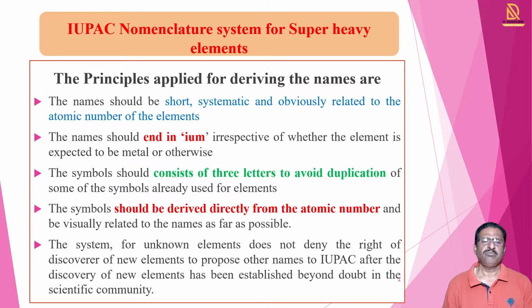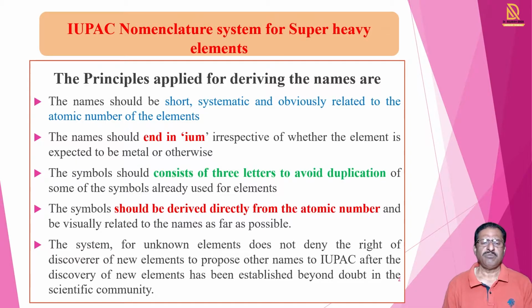So what are these principles? Names of these elements should be short, it should be systematic, and the name should obviously be related to the atomic number of that element. Such principles are given by the IUPAC committee.